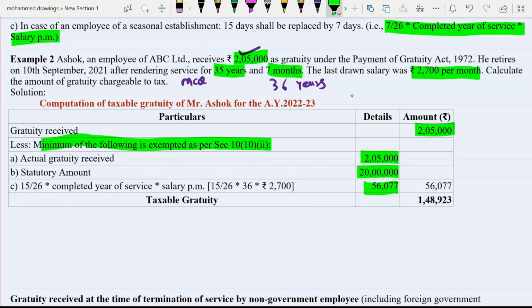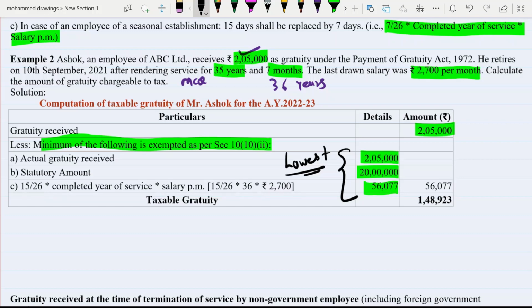56,077. Now from all these three amounts, whichever is the lowest one will become your exemption. So the lowest amount is 56,077. Sorry. So now if the exam question is like that, what is the exempted amount in this case? Your answer should be 56,077.